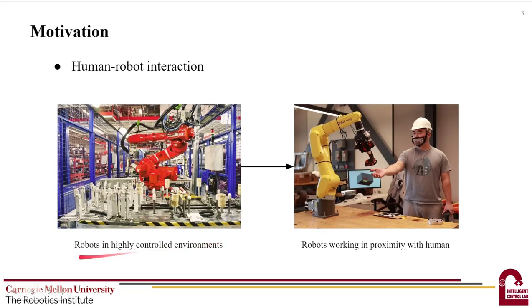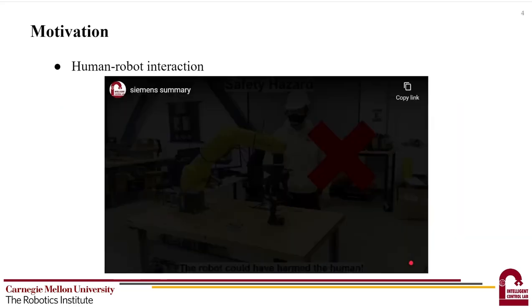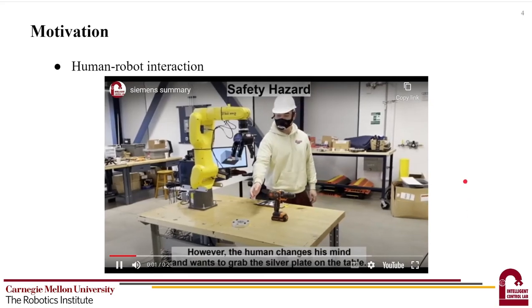Currently, most industrial robots are used in highly controlled environments. Cells and fences are used to separate robots from humans for safety. In some tasks where humans must be present, it is desirable that robots work in proximity with them to provide necessary help and improve efficiency. One challenge here is the safety of humans.